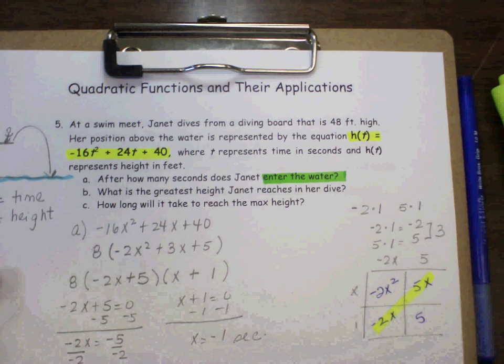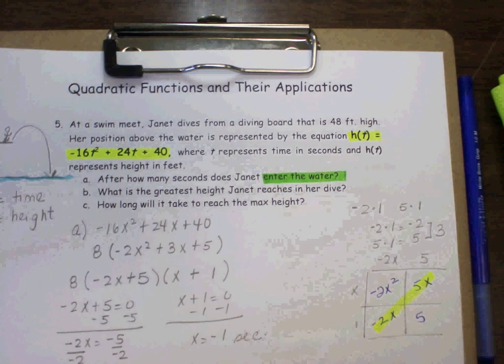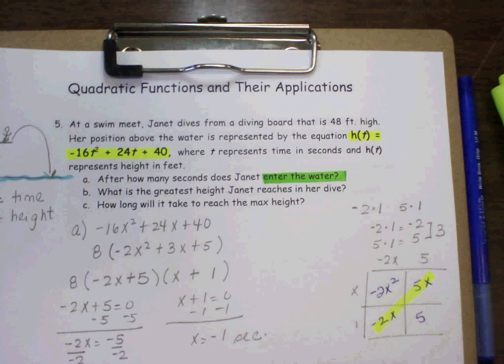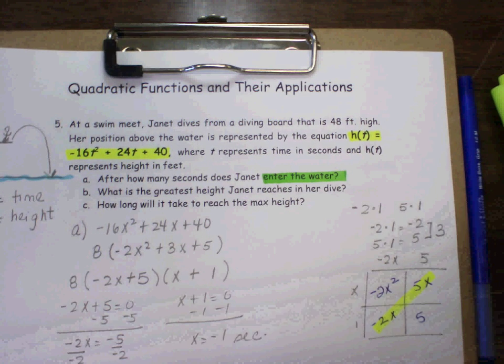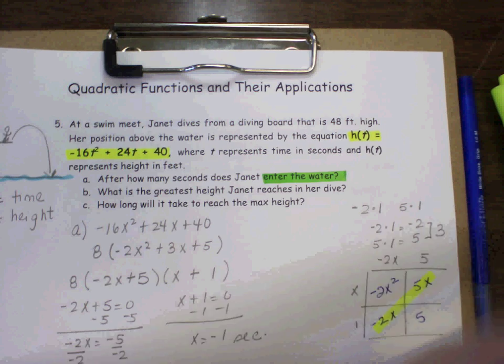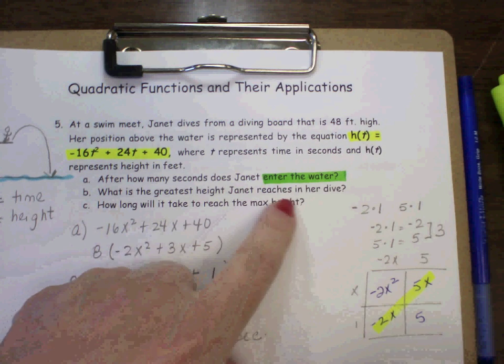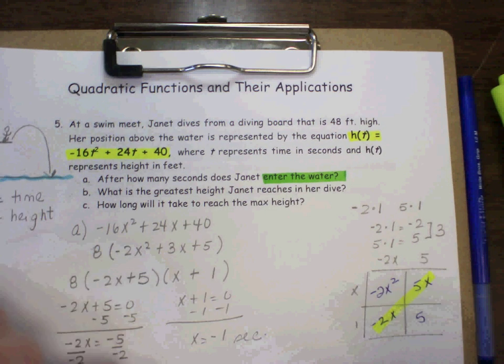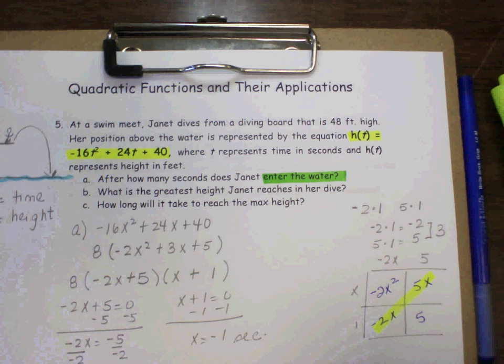All right, so what about letter B? What is the greatest height Janet reaches in her dive? Her greatest height is at her axis of symmetry. So let's go ahead and calculate her axis of symmetry.